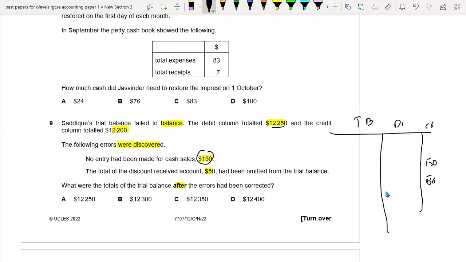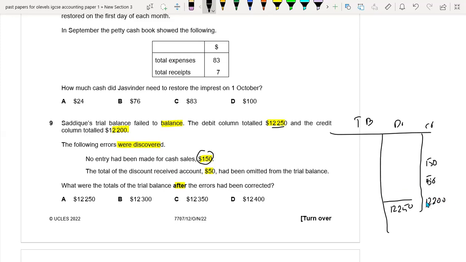As you can see, they are saying the debit total is 12,250 and the credit is 12,200. It was previously 12,200, but now we corrected it.